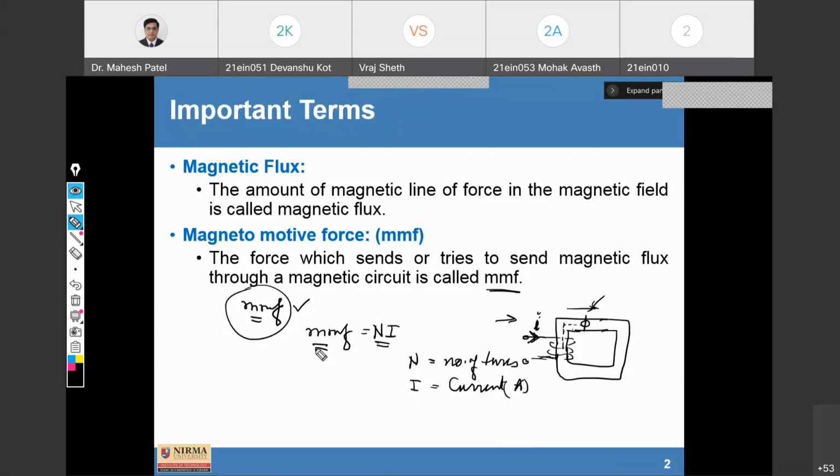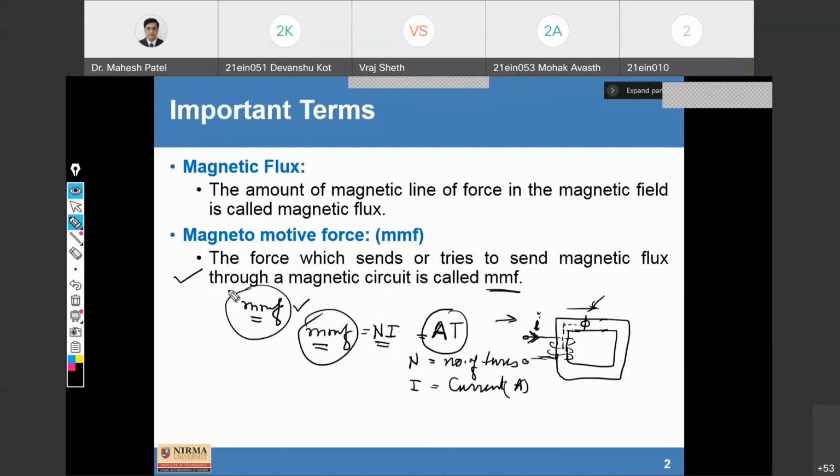So MMF is always a product of number of turns and current I, and it is also written sometimes as AT, ampere turns. It is abbreviated as AT. So MMF is always measured in AT. And we are going to discuss more about the MMF. So here, this is a definition of it.